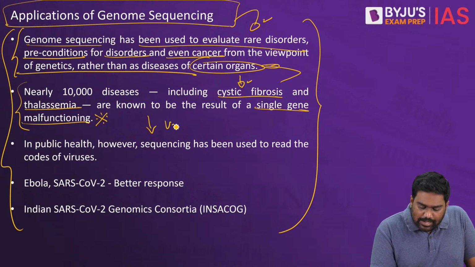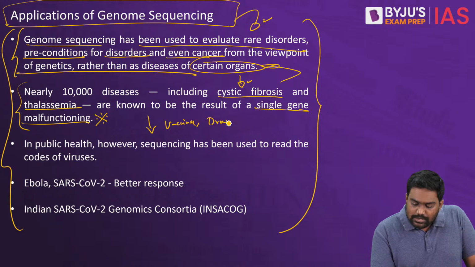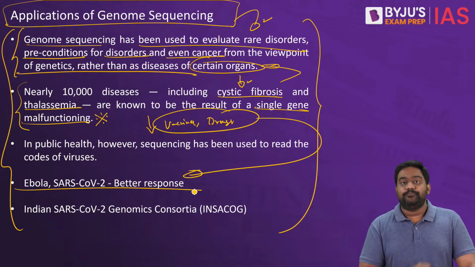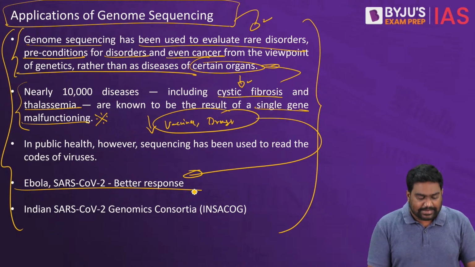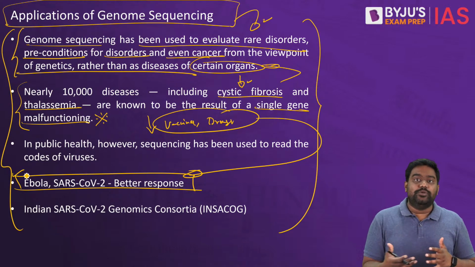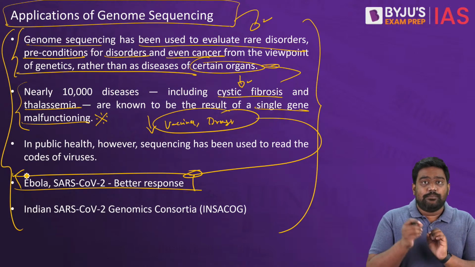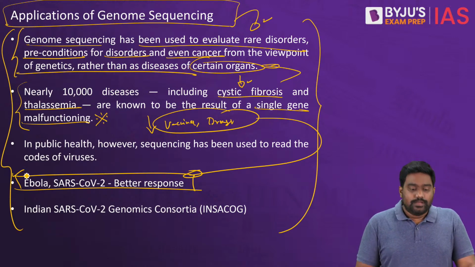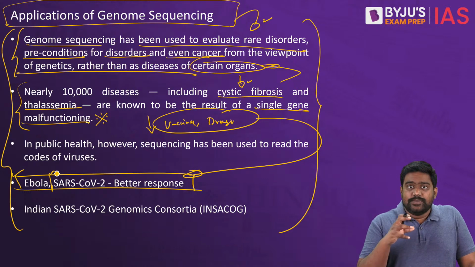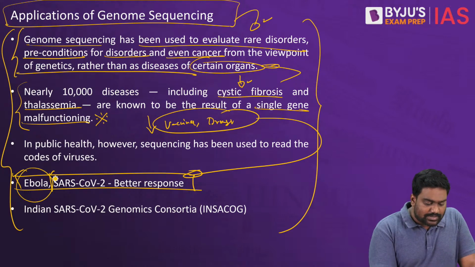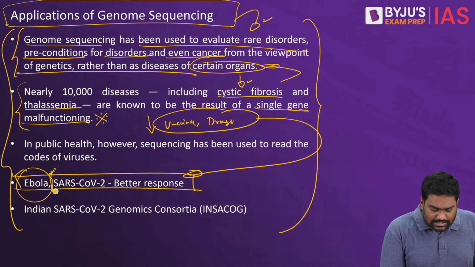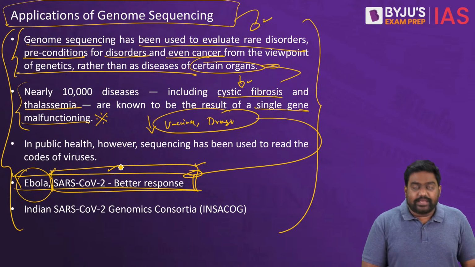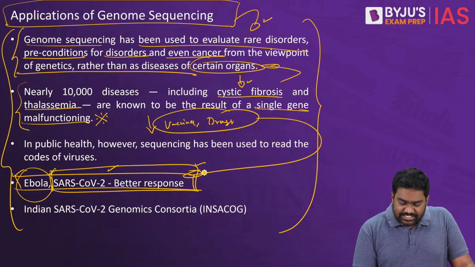This also helps you develop better vaccines, better drugs for treating infectious diseases as well. Because you can study pathogens better, you can break down the genome sequence of viruses and bacteria, understand how they are going to mutate, where exactly you should target the drug, thereby developing more efficient vaccines and drugs. Take the case of Ebola. Ebola has been largely contained with better treatment because genome sequencing has played a critical role in developing efficient lines of treatment. The COVID-19 pandemic is a classic example. As soon as SARS coronavirus 2 broke out in Wuhan, Chinese researchers carried out genome sequencing of this novel virus.